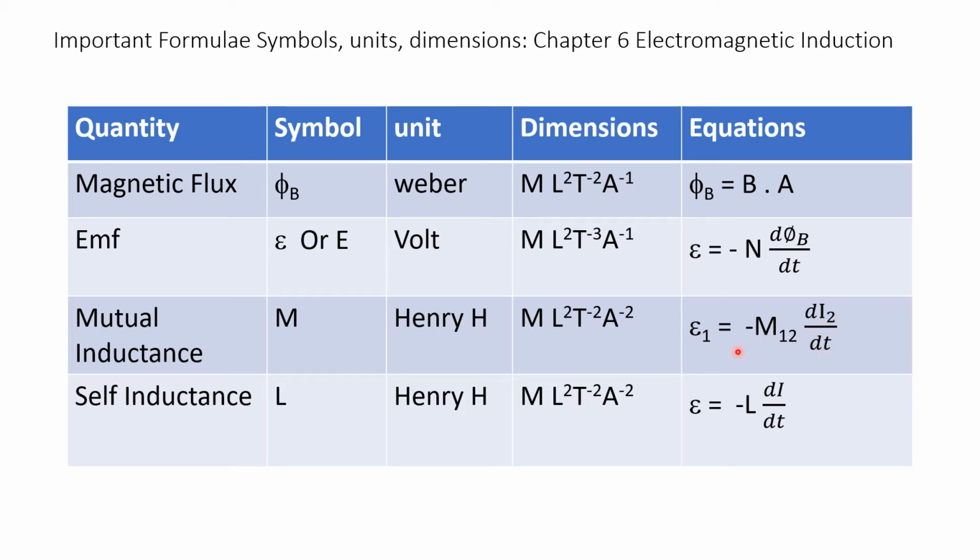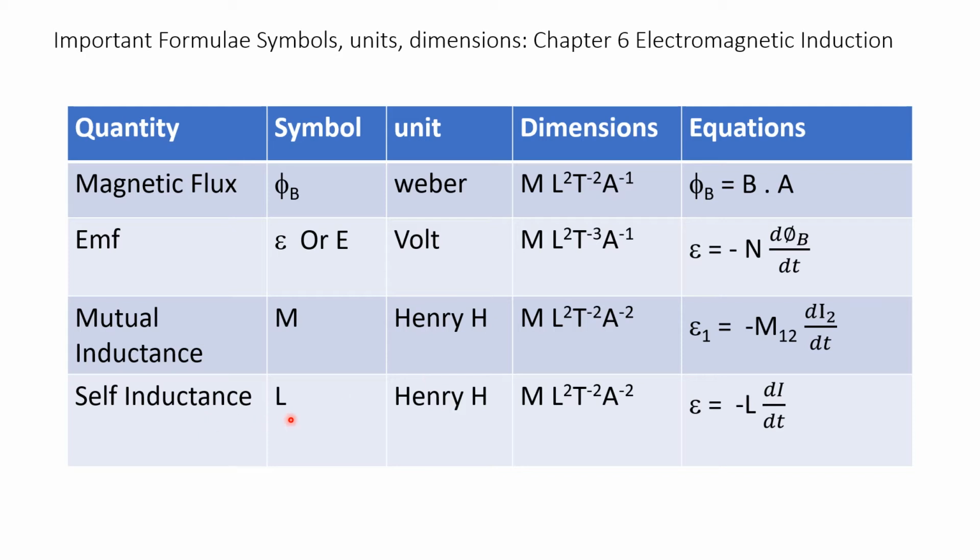Please note here E1 is the EMF induced in coil number 1, and change of current is taking place in coil number 2. That is why we are writing E1 is equal to minus M12 dI2 by dt, and the constant mutual inductance is between coil 1 and 2.